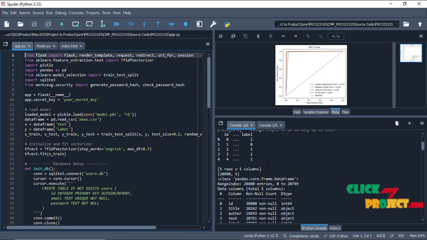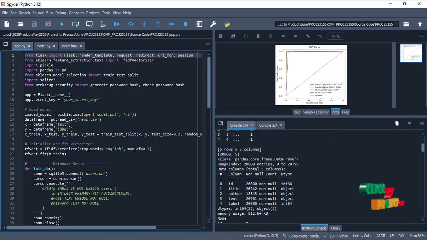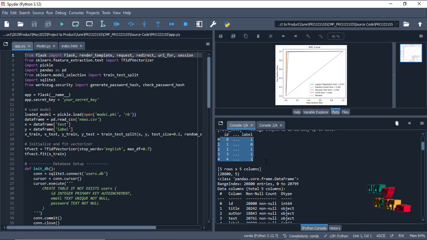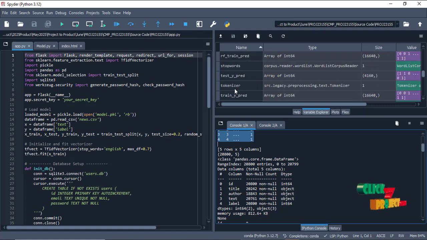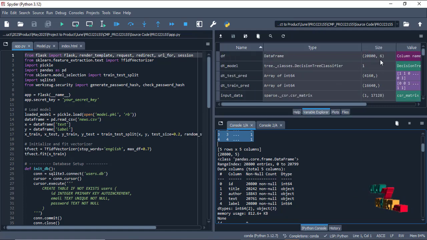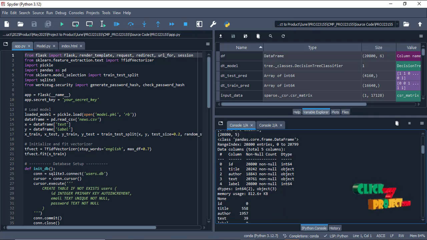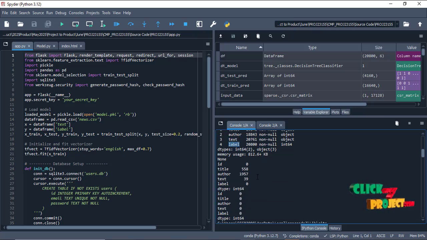Our project execution: first we open the Spyder tool and launch the data. First we import the dataset. After that, the pre-processing, that is label encoding. These are the data parts. There are a total of 20,800 rows of data and 6 columns. The columns are ID, title, author, text and label.